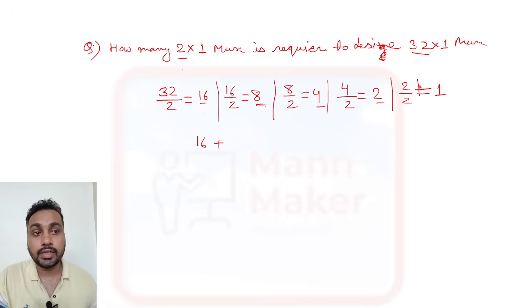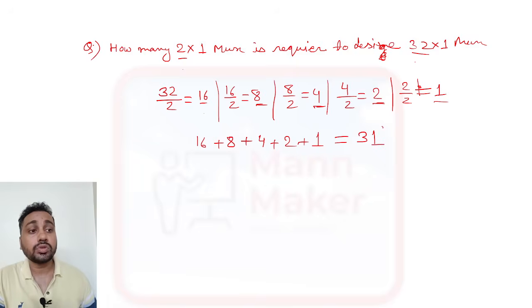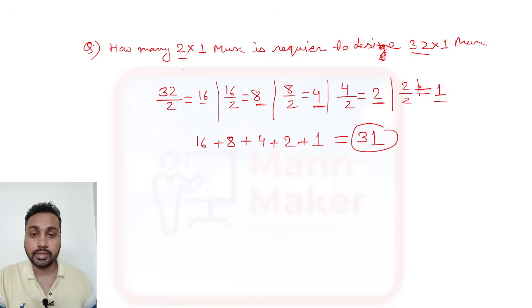Okay, and now in the second stage you need eight 2-to-1 muxes. In the third stage you require four 2-to-1 muxes. In the fourth stage you require two 2-to-1 muxes, and in the last stage you require 1 mux. Now you just add all this, you will get 31. So a total of 31 2-to-1 multiplexers are required to design a 32-to-1 mux. This is the answer for this.